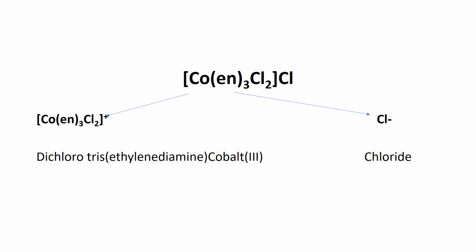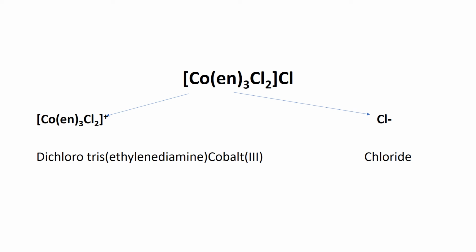We can take up another example over here. The complex is [Co(en)3Cl2]Cl. The positive part here is the complex ion. It contains the metal cobalt, ethylenediamine ligand. There are 3 ethylenediamine ligands and there are 2 chloro groups. Now, as I said, we will be giving alphabetical preference while naming the ligands. So, chloro group will be given preference, so it becomes dichloro.